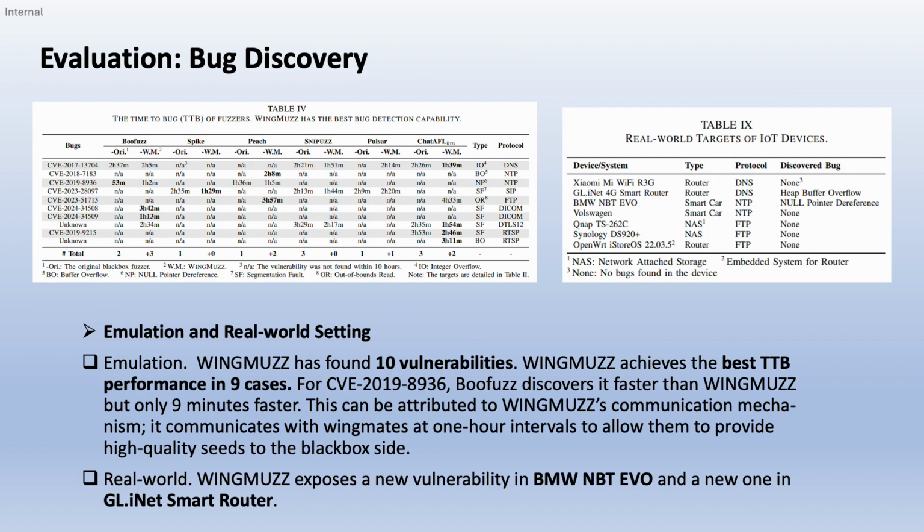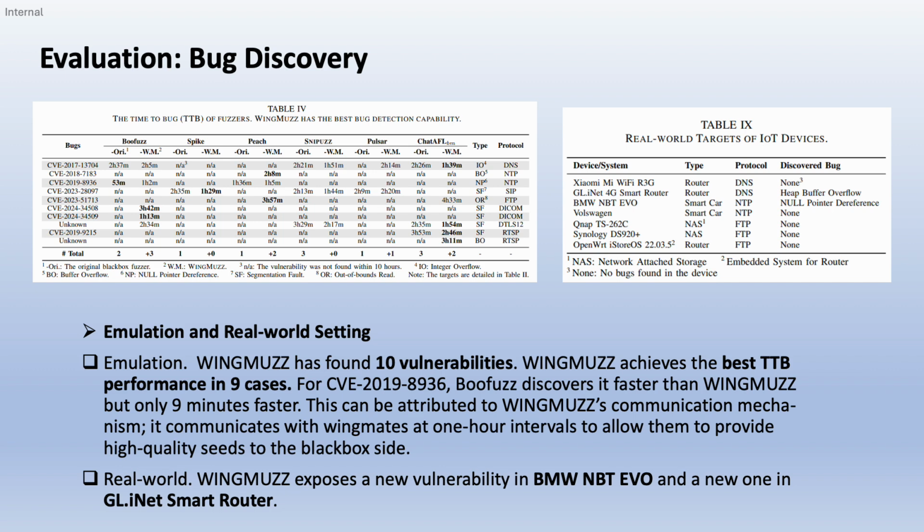Okay, but our final goal is to find bugs or vulnerabilities. So we do the experiments in the emulation setting and the real-world setting. In the emulation setting, WingMuzz found 10 vulnerabilities, and it achieves the best time-to-bug performance in 9 of them. For the only one, CVE-2019-8936, Buffaz discovers it faster than WingMuzz, but only 9 minutes faster.